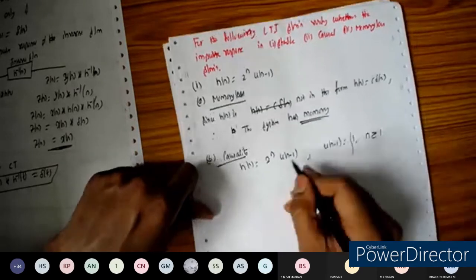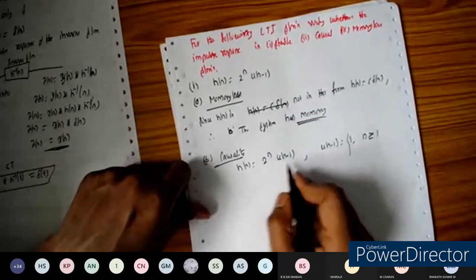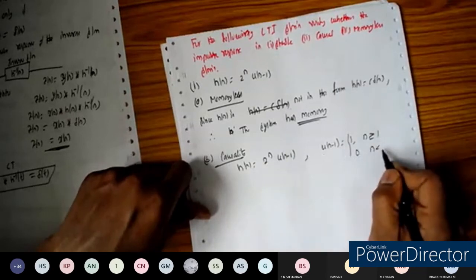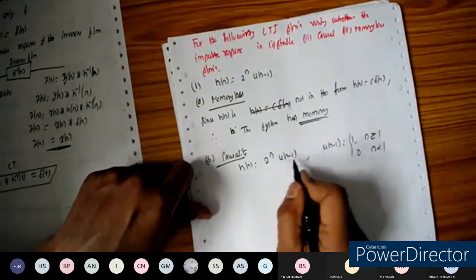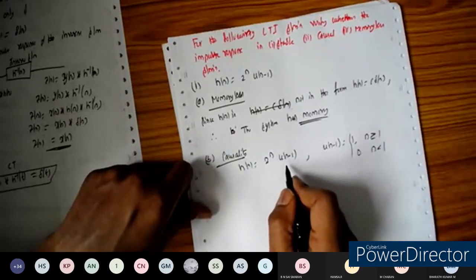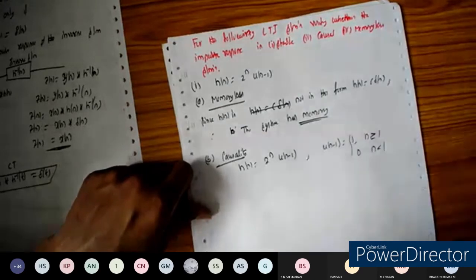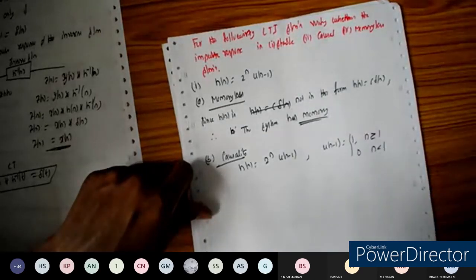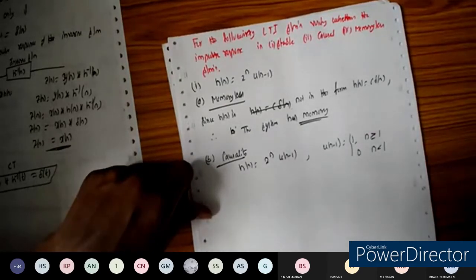Since h of n is equal to 0 for n less than 1, the system is said to be a causal system.